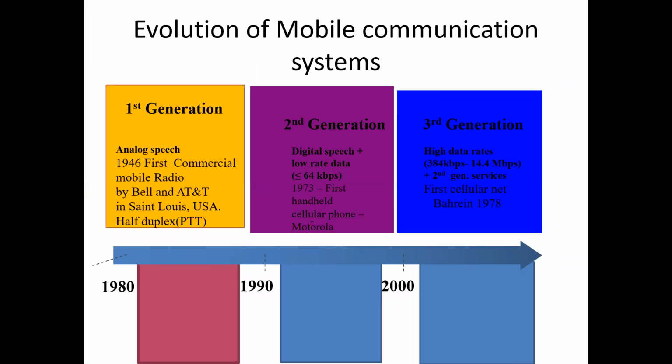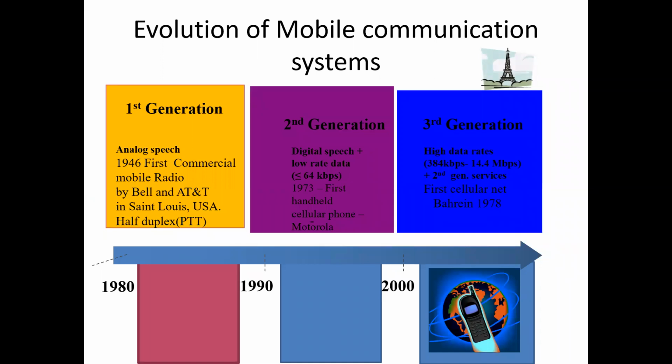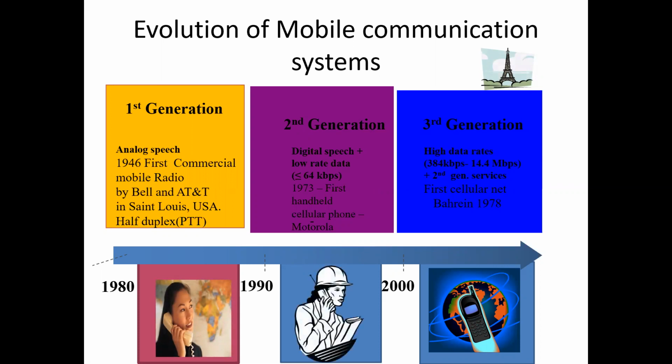To start the session, first of all, we have to look upon the evolution of mobile communication systems. The mobile communication system started in 1946 with analog speech. It was the first generation developed by Bell AT&T in USA. The communication was half duplex. Mobile communication geared up in 1980 to 2000. In 1978, the first cellular net was discovered and it was implemented in Bahrain.